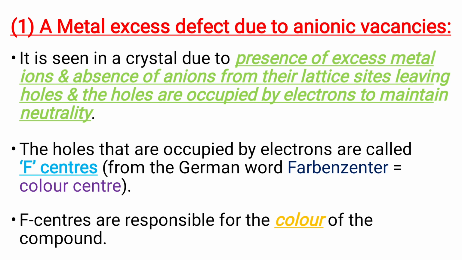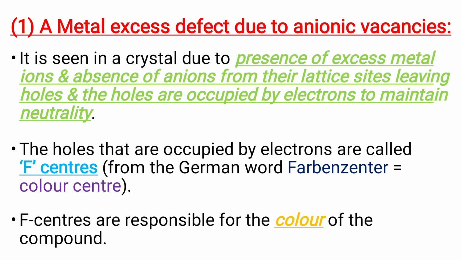This kind of defect is seen in a crystal due to the presence of excess metal ions and absence of anions from their lattice sites, leaving holes, and these holes are occupied by electrons to maintain electrical neutrality. The holes that are occupied by electrons are called F centers.